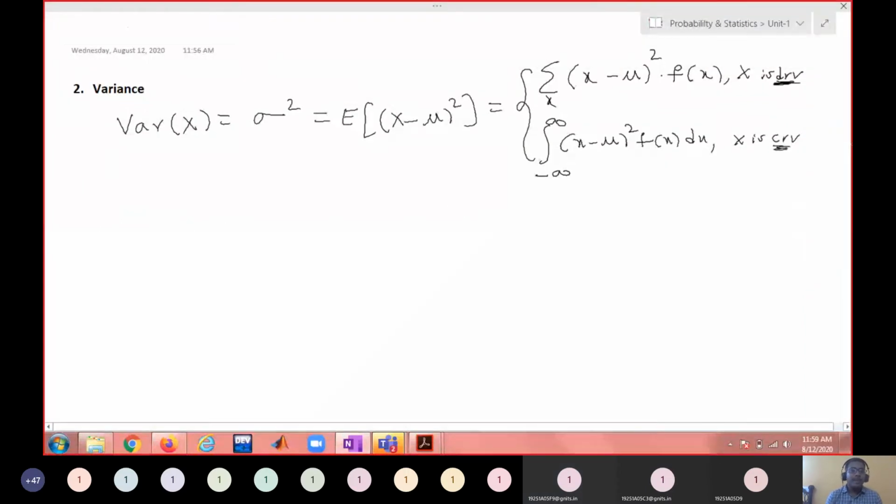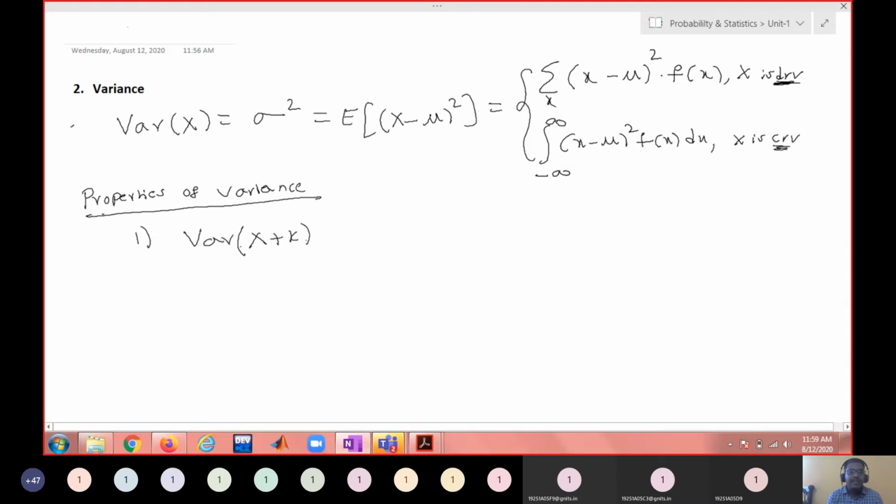Okay. Now, what are the properties of variance? First one: variance of x plus k.